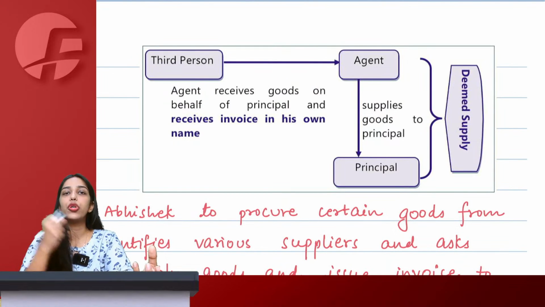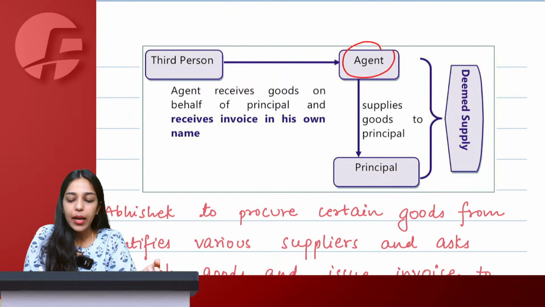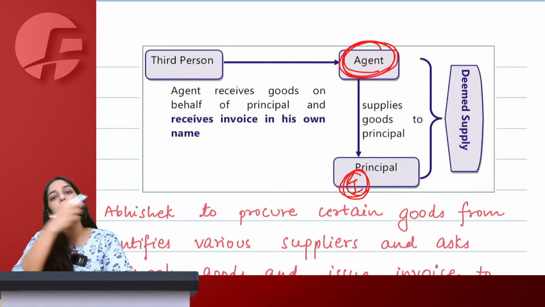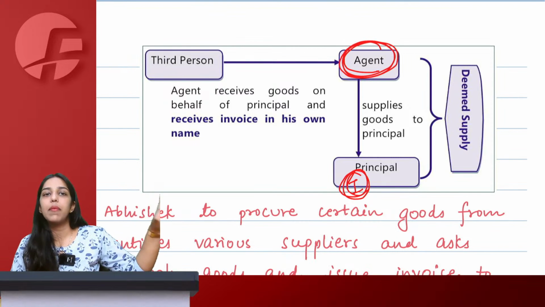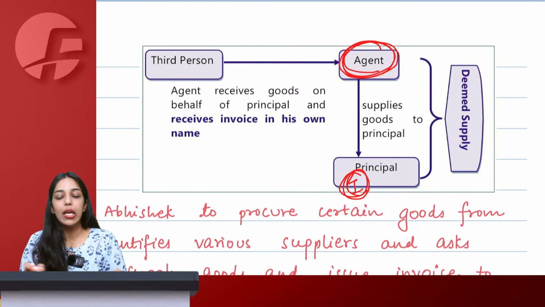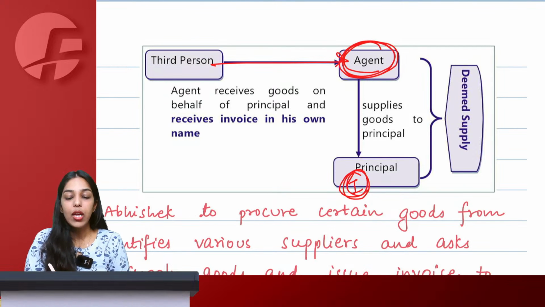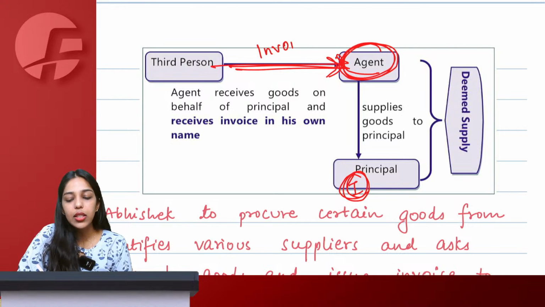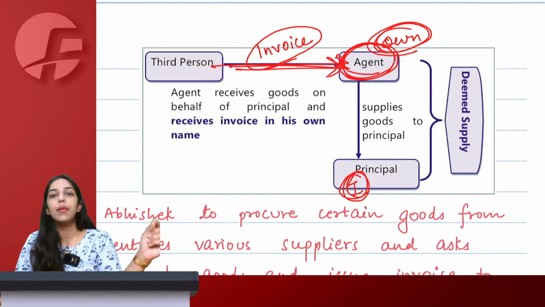Similarly, it is not just that you can have always a selling agent. You can also have a procurement agent. So let's say I have appointed some agent who is purchasing goods on my behalf, identifying suppliers who can sell goods at a cheaper rate and then purchasing goods on my behalf. At this point of time when he is purchasing, if he is telling the third person to make invoice in his own name, the invoice is in the name of agent.